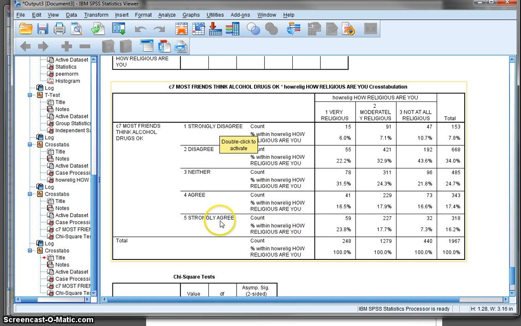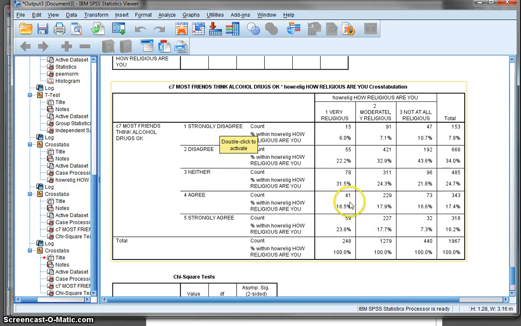That's why we saw in the t-test that there were higher values for those who were religious. So let's just forget these labels for a moment. Okay, and so we have 23% of those who are very religious say a 5, 17% of moderately religious, and 7% of not at all religious.